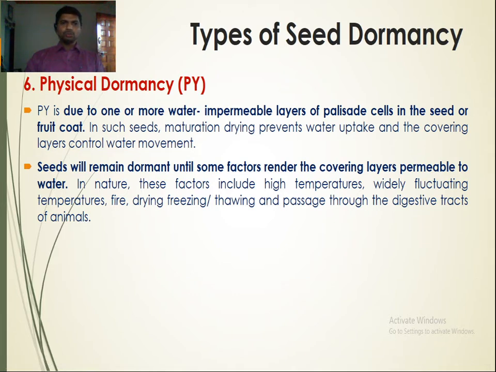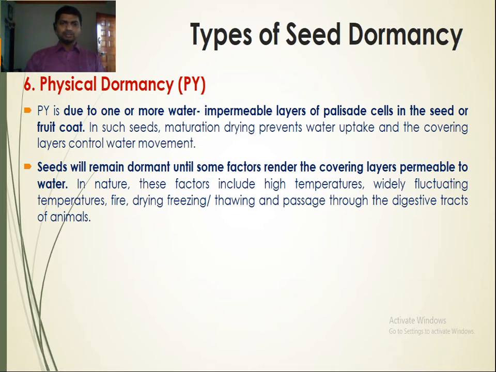Physical dormancy is due to one or more water impermeable layers of palisade cells in the seed or fruit coat. In such seeds, maturation drying prevents water uptake and the covering layers control water movement. So physical dormancy is due to the physical structure of the seed or the fruit coat.